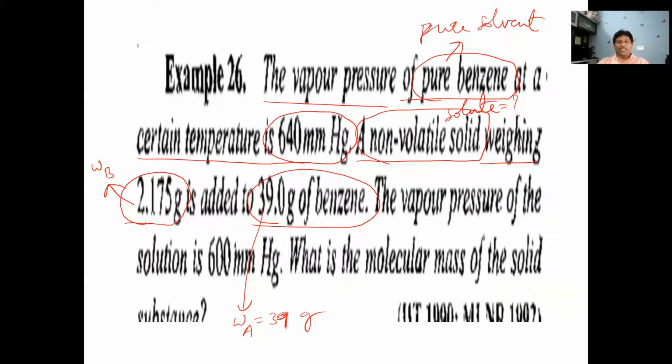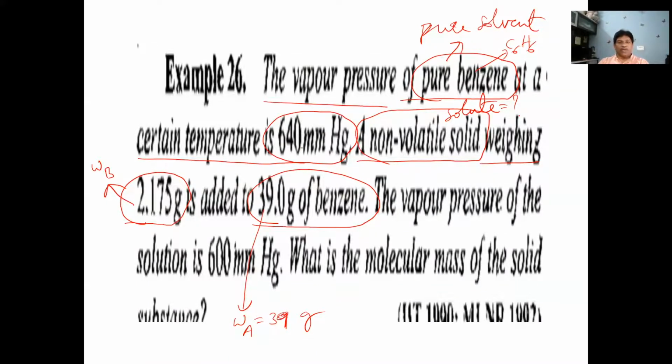And whenever you see benzene, the benzene formula is C6H6. Here the benzene molecular weight is 12 into 6 plus 6, that is 72 plus 6, which is 78. 78 grams per mole is the gram molecular weight of benzene. We know the gram molecular weight of benzene and the weight of benzene, and we know the weight of solute, but the gram molecular weight of solute we don't know.